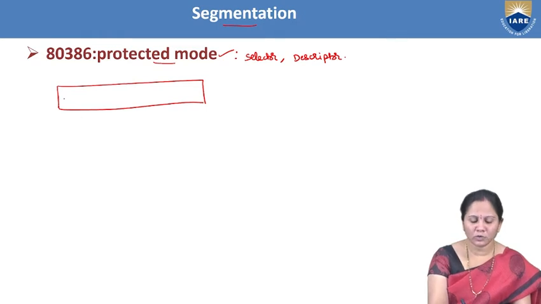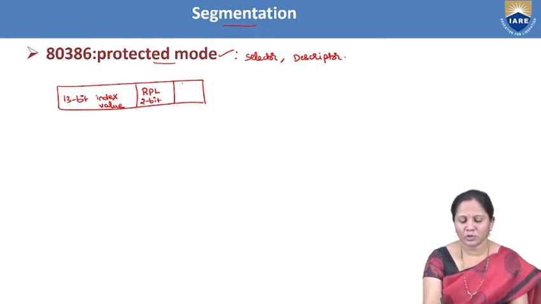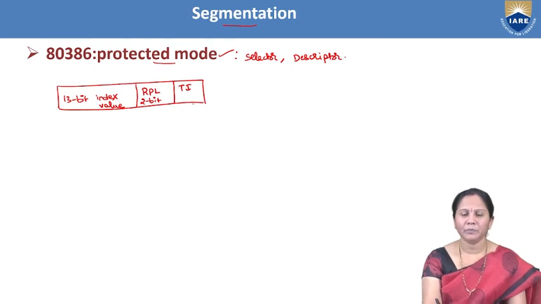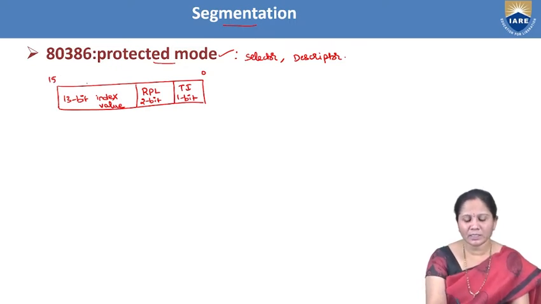So it consists of a 13-bit index value, and also it consists of RPL, the requested privilege level, which is 2 bits in size. It also consists of another bit called TI. Here TI represents the table indicator, and that is only 1 bit. So in total this is a 16-bit register, and this 16-bit register is generally called a selector.